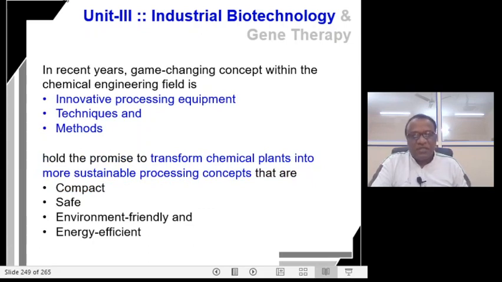In the field of chemical engineering, the game-changing concept in recent years is innovative processing equipment design. Second, innovative techniques. And the third one is innovative approaches or methodologies.